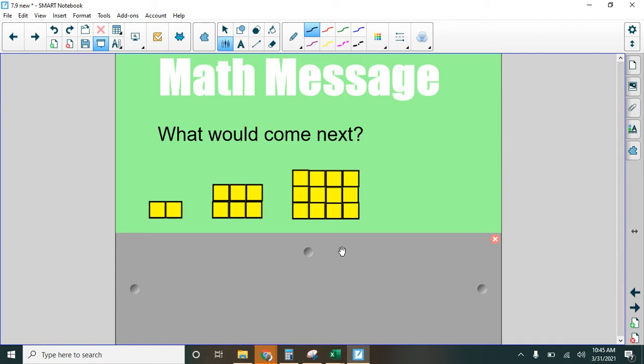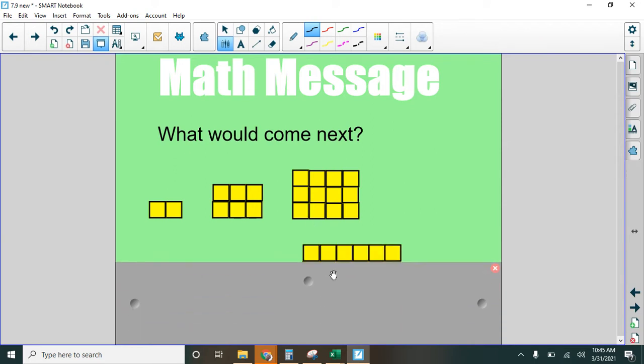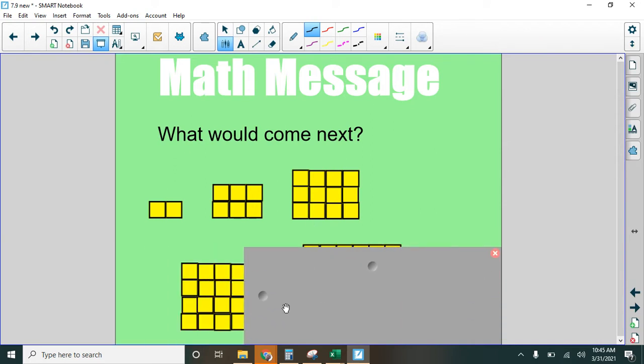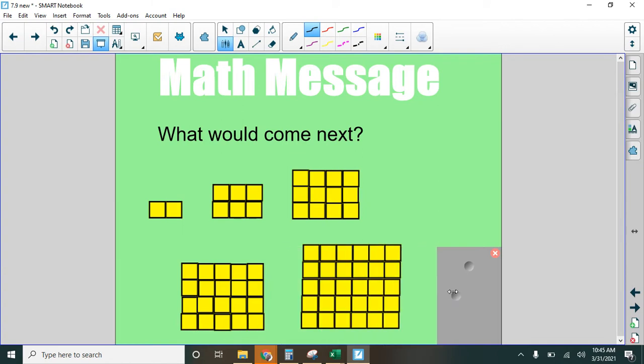All right, so we remember the height, 1, 2, 3. So we would need one that would be 4 tall. And look, we've got a picture of that right here. See how it's 4 blocks tall and 5 blocks wide. And I'm sure as you're predicting, well, let's just add another one, right? Here's 5 blocks tall and 6 blocks wide.